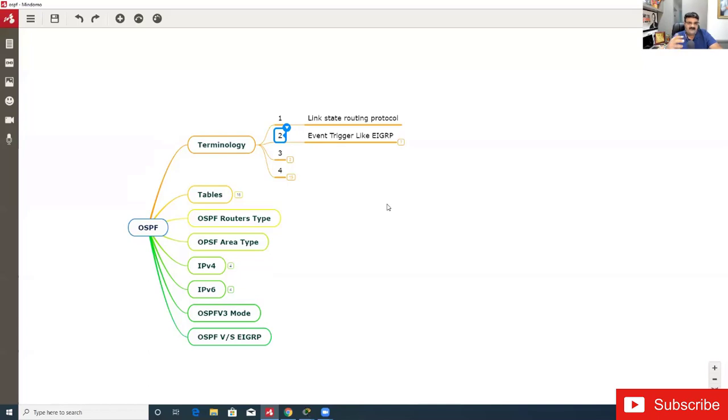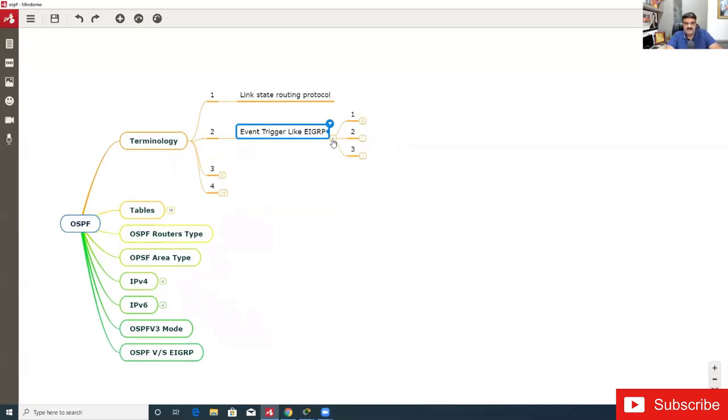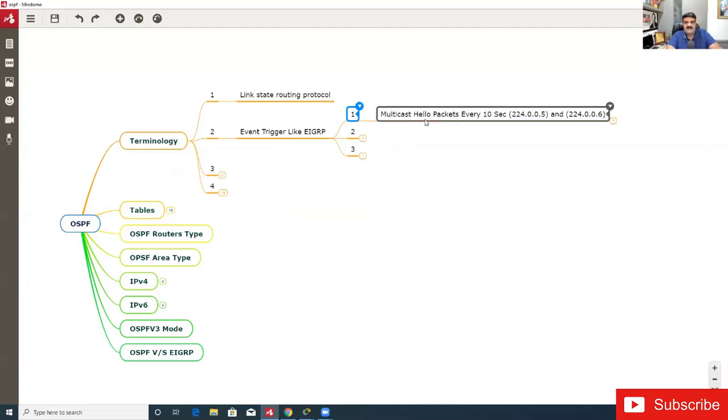Whenever we are talking about event trigger routing protocols, EIGRP is using event trigger, and OSPF is also using event trigger. They have a system of hello packets, right? I also explained in EIGRP that EIGRP sends hello packets. Same way, OSPF is also using hello packets. Now the timer is different over here. In EIGRP, the hello timer was 5 seconds. In OSPF, the hello timer is 10 seconds.